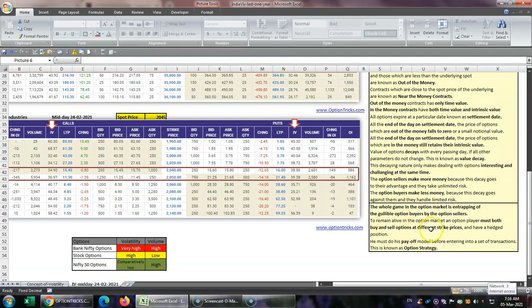To remain alive in the option market as an option player, one must both buy and sell options at different strike prices and have a hedged position. He must do his payoff model before entering into a set of transactions. A set of transactions together is known as an option strategy. This is so far as the fundamental options are concerned.